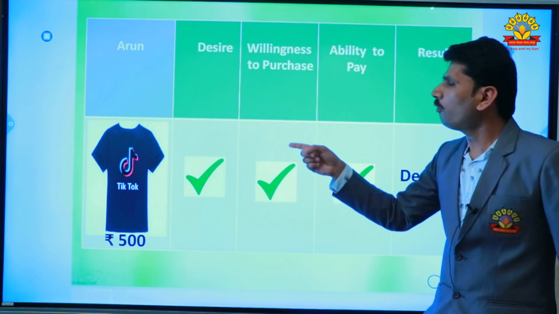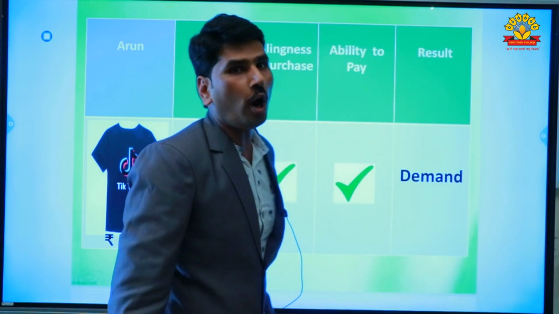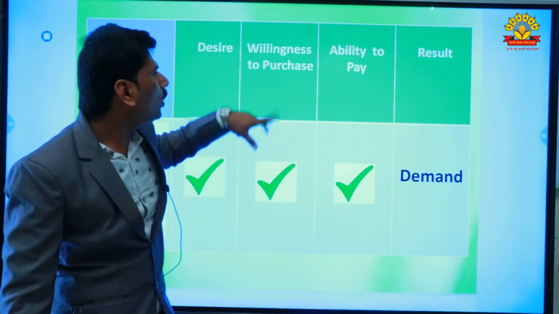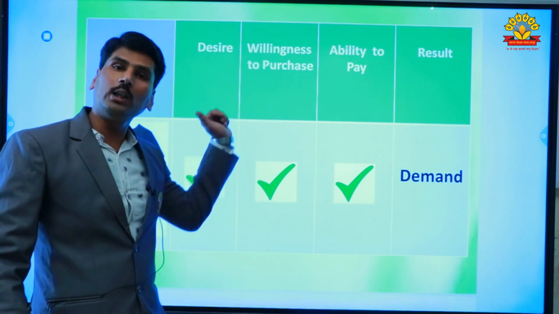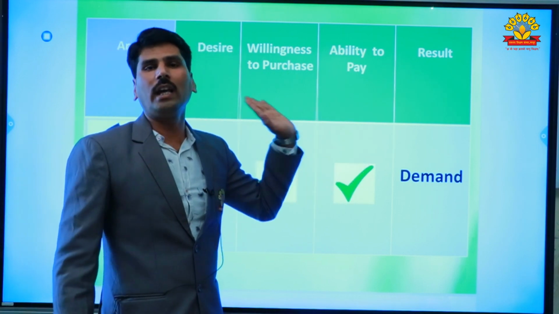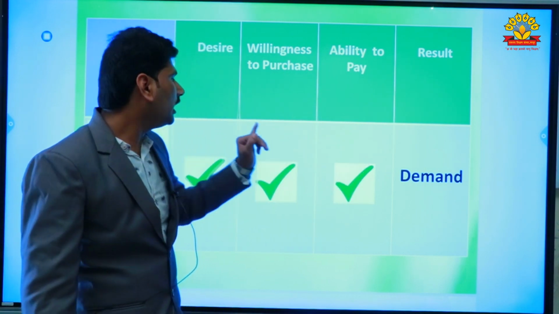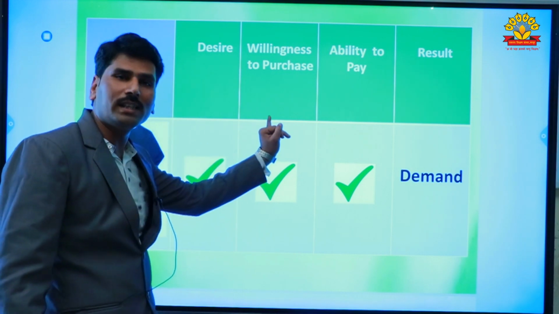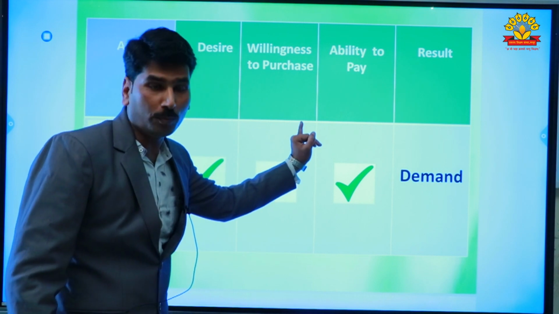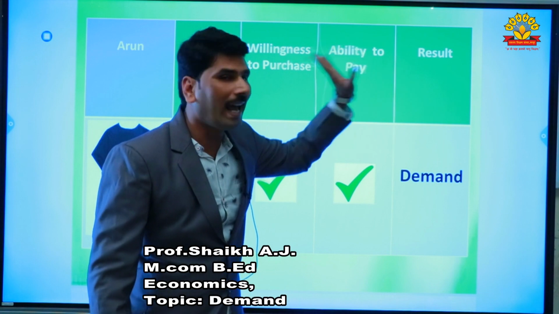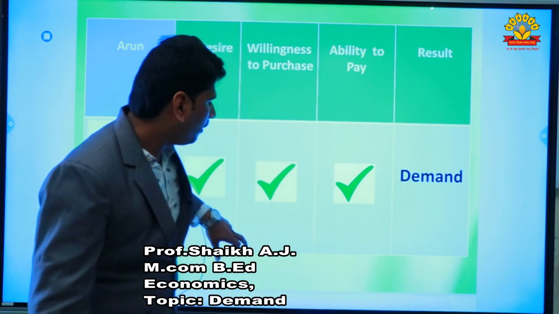So for purchasing that t-shirt, Arun has a desire, Arun has a willingness to purchase it, and Arun has the ability to pay the 500 rupees. If we combine together, for Arun desire is present, willingness to pay is also present, and ability to pay is also present, then it is called demand. What is called demand?